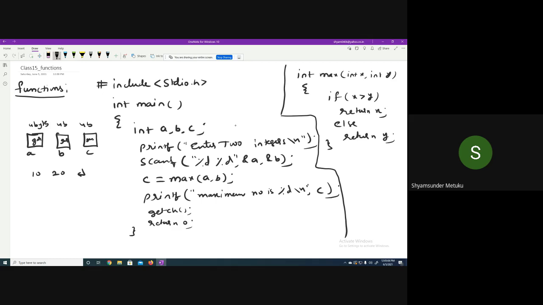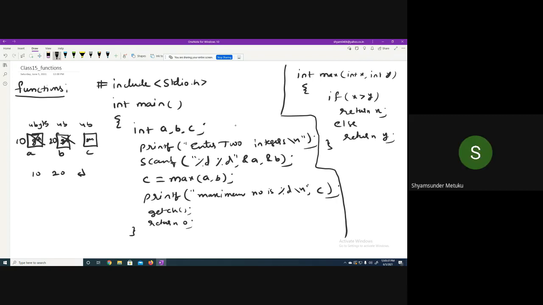The moment you perform 10, 20, enter, what is going to happen? After entering 10 and 20 from the keyboard, what is going to happen in the memory? The garbage a is getting updated by how much? 10, sir. Then garbage b is updated by 20, sir. c remains garbage, yes or no? Yes, sir.